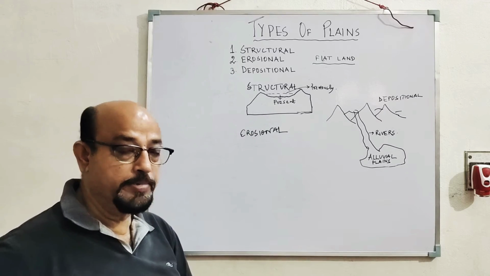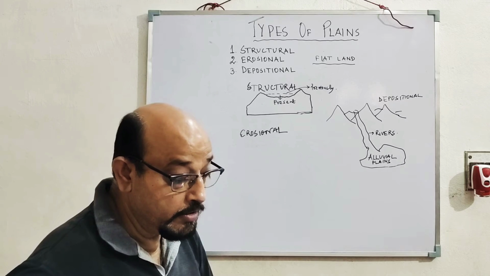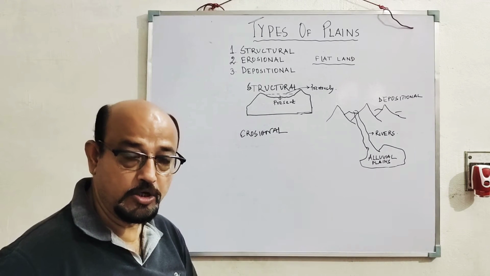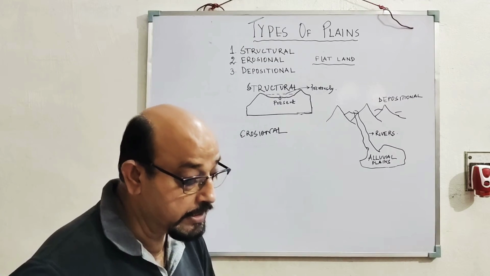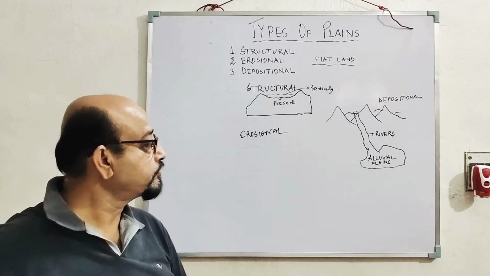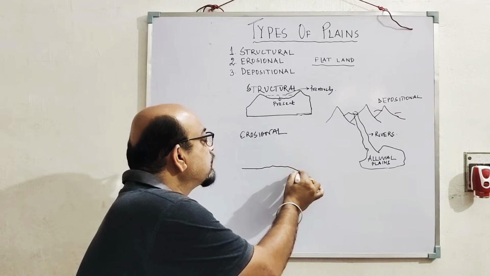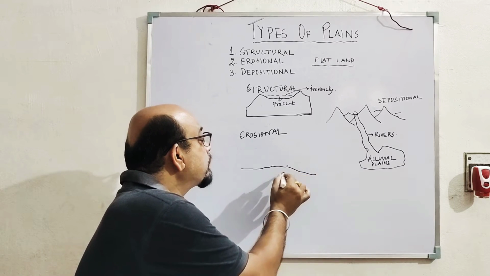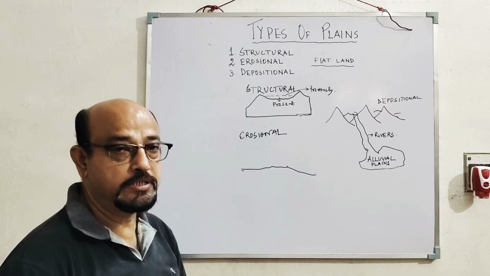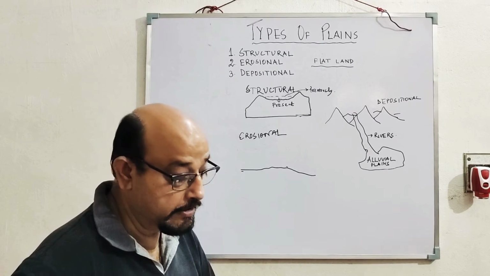Now plains are comparatively flat and level surface of land with least difference between the highest point and the lowest point. That means the plains here, suppose, can be a little bit higher, a little bit lower. So the gap between the highest point and the lowest point is very little. This is one of the characteristic features of a plain land.